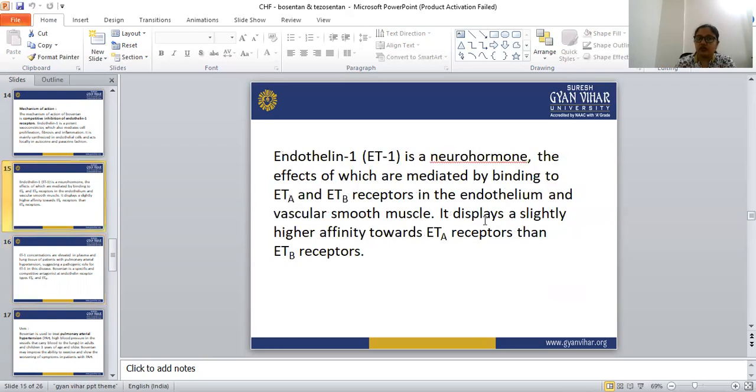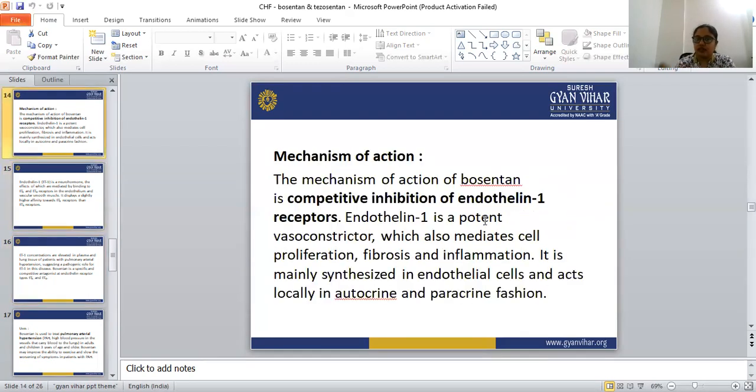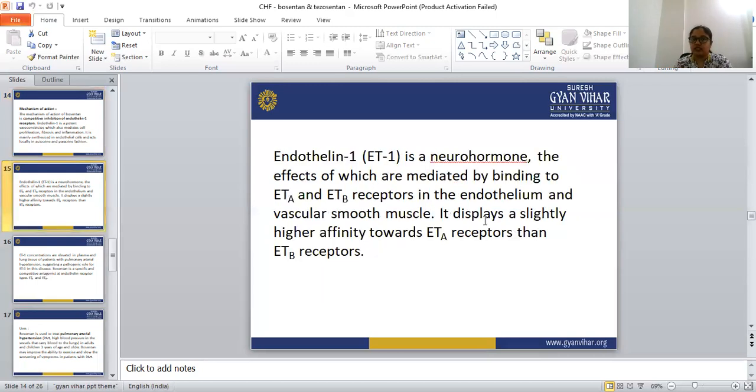When the ET1 effect is reduced, what happens? There is no vasoconstriction, no proliferation, no fibrosis, and no inflammation, because endothelin 1 normally acts as a vasoconstrictor and also mediates cell proliferation, fibrosis and inflammation. So this is the mechanism of action of bosentan.